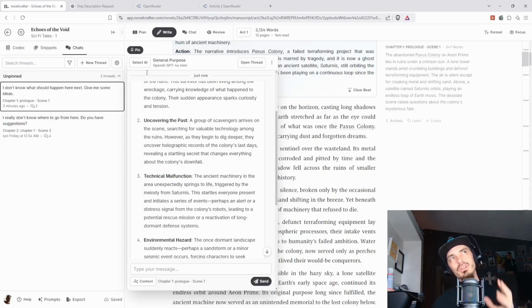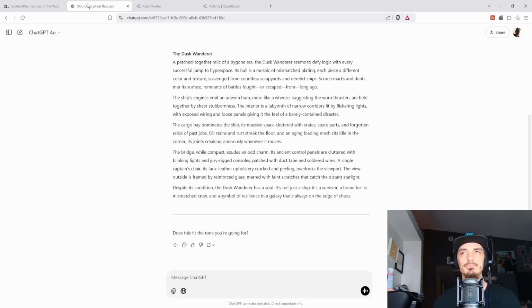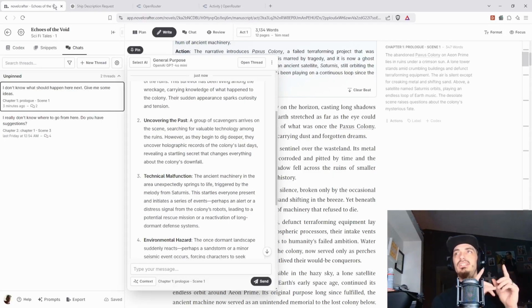So the reason I even brought up the ChatGPT thing is because I have ChatGPT Plus, right? The $20 a month one. And if I'm already paying $20 for another AI, why not use that AI to help me get ideas? And I even said in my last video that I do use the chat tab, but if I don't get ideas, then I will go to ChatGPT. So honestly, I do use the chat for the book, not a lot, but often.